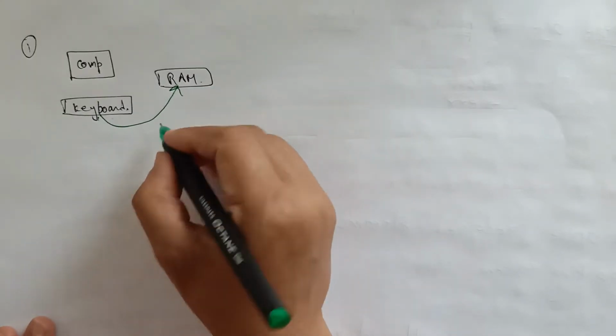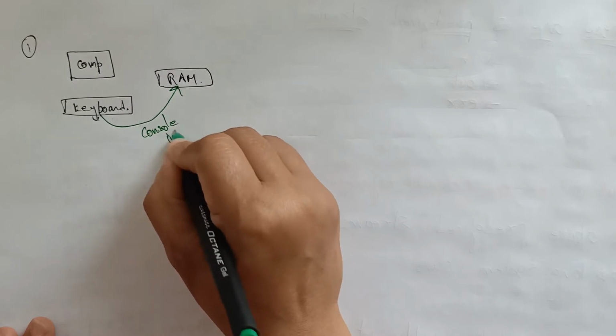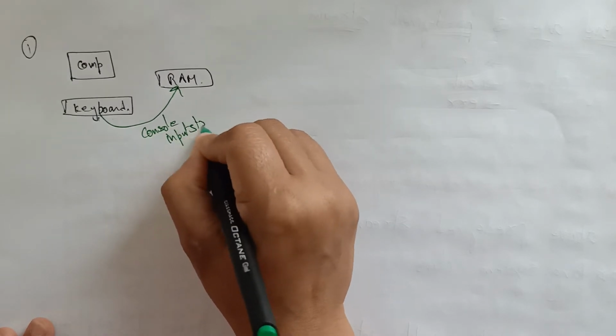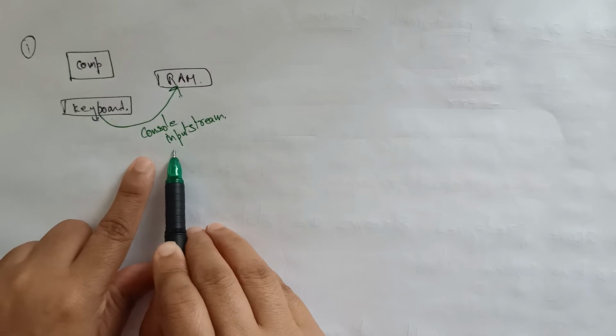This you call a console input stream. I said Java streams are divided into three categories, so sending data from the keyboard to the RAM is called a console input stream.